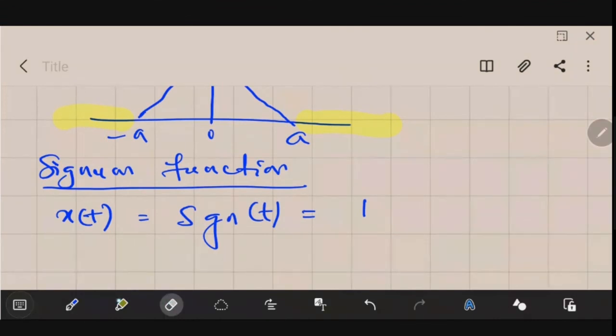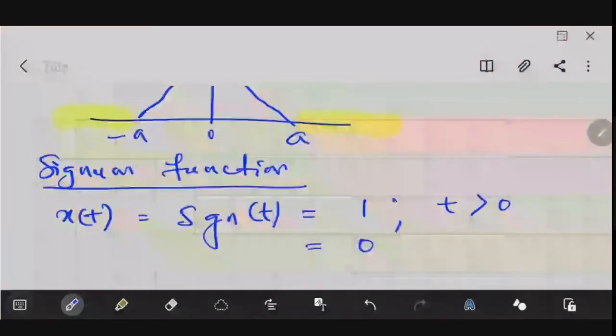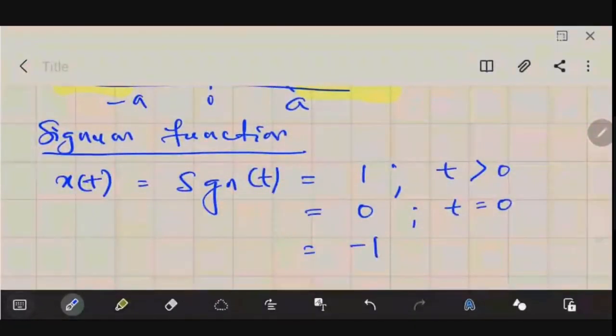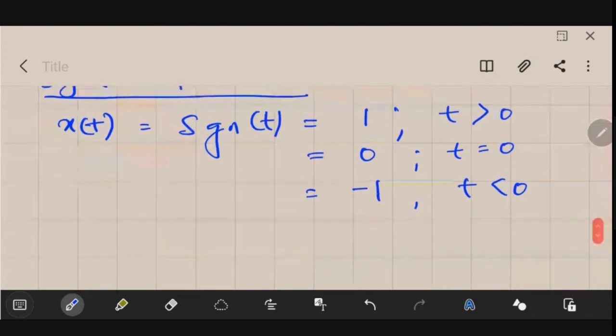So its value is 1 for t greater than 0, it is equal to 0 for t equal to 0, and it is equal to minus 1 for t less than 0. So you could denote it as x of t equals sgn of t. We could always plot it.